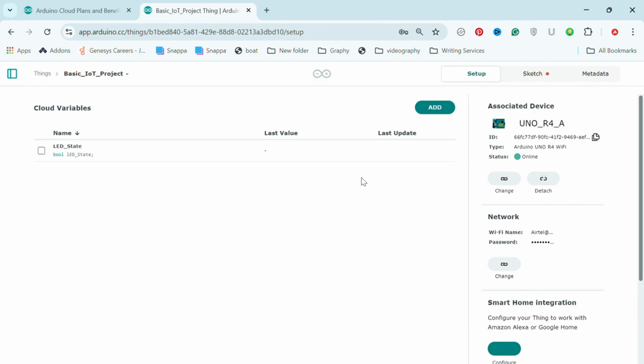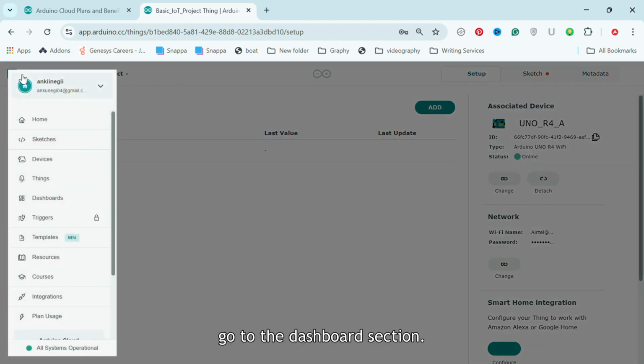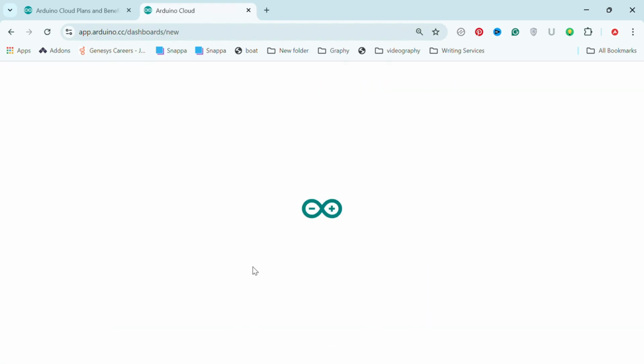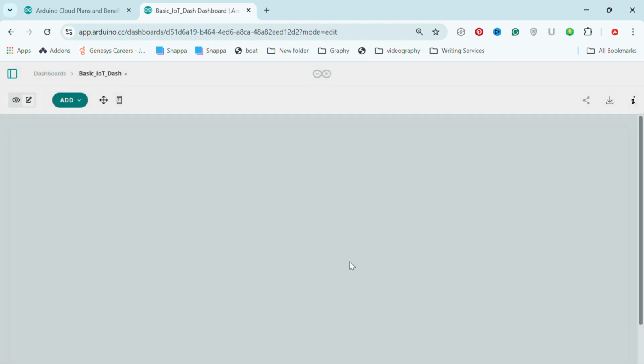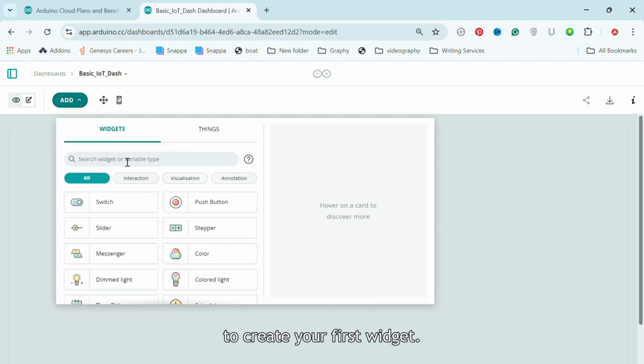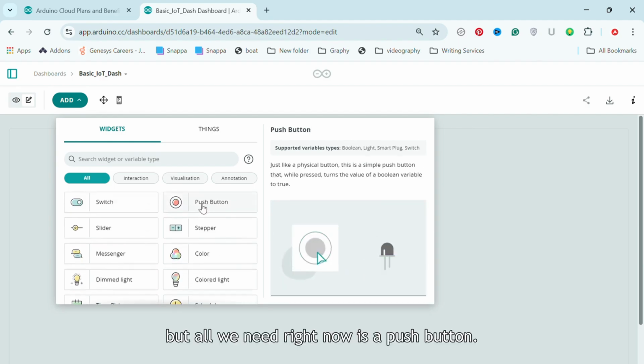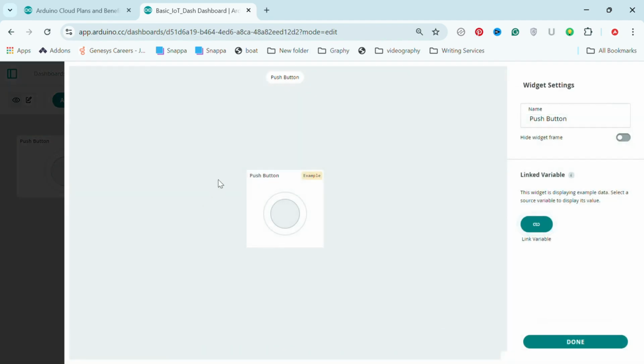Step 3. Now that we have created a cloud variable named LED state, we need to create a visual control for it, such as a push button. Go to the Dashboard section. Click on Create Dashboard and give your dashboard a name. To create your first widget, click on Add. You will see tons of different widgets, but all we need right now is a push button.